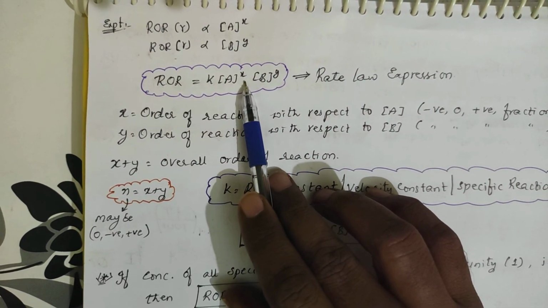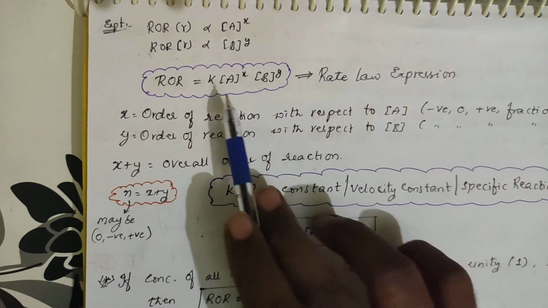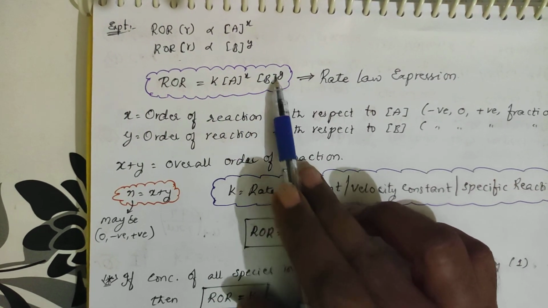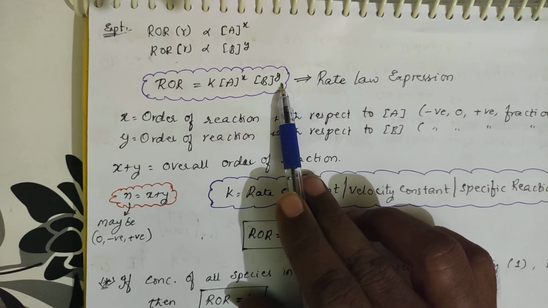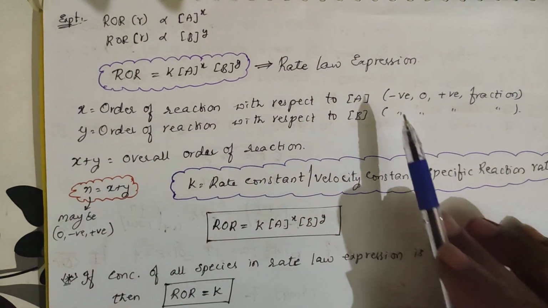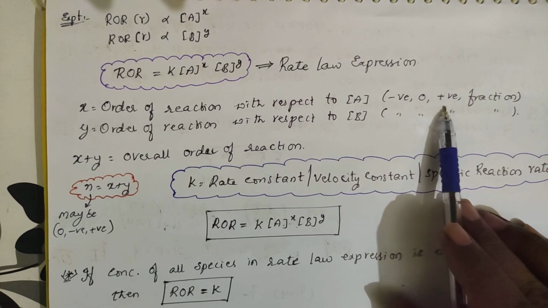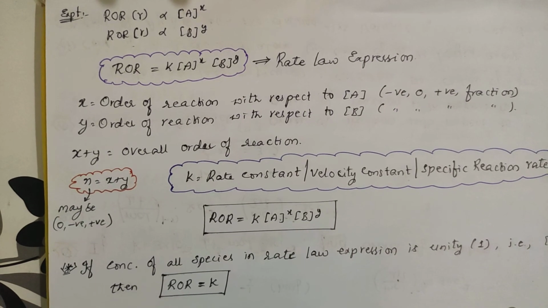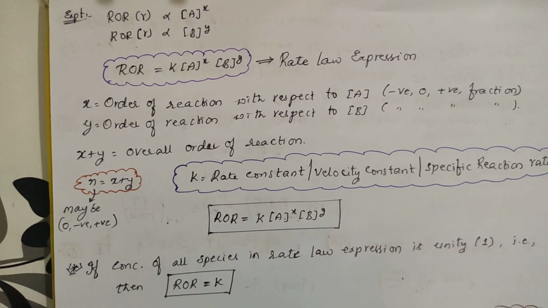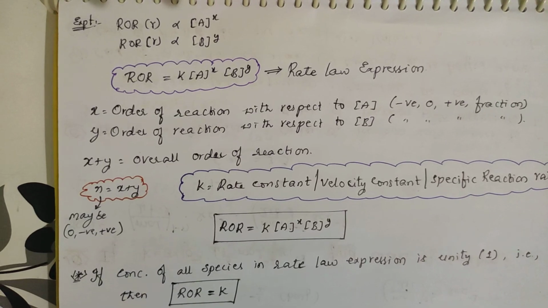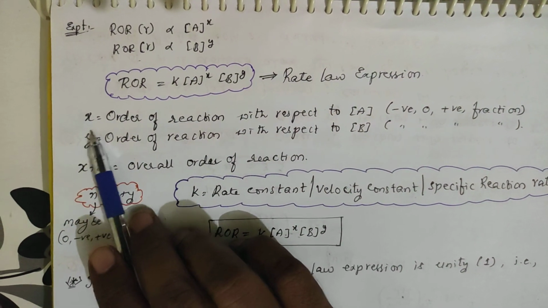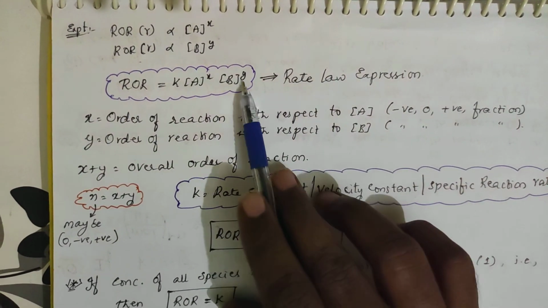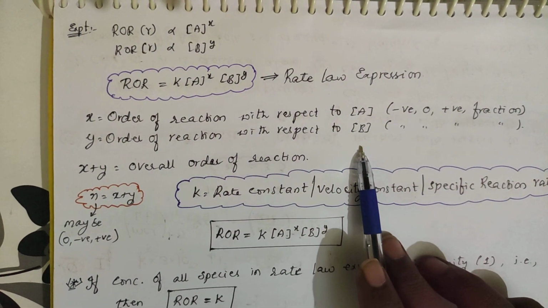X is called the order of the reaction with respect to A, and Y is the order of the reaction with respect to B. The order of the reaction may be negative, zero, positive or a fraction. It can be any fractional value or any integer value, any whole number. You can get fractions, negative values, positive values, and zero also. So in this equation X is the order with respect to A, and Y is the order with respect to B, and each can take any value.